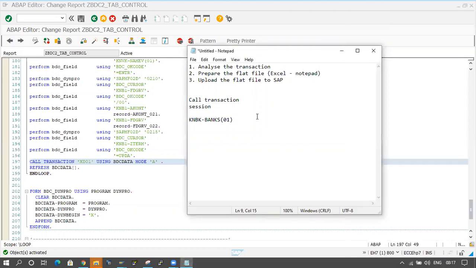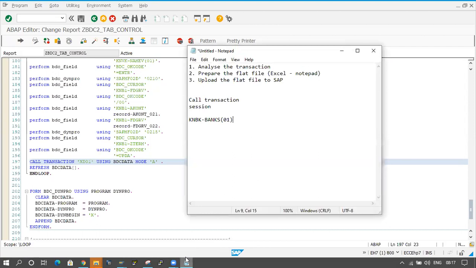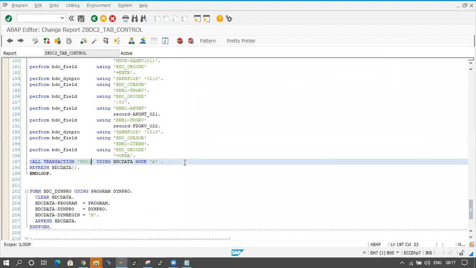So till now we have discussed about call transaction method. Here I am using the call transaction, transaction name and BDC data like that. So this is the call transaction method, and one more method is the session method. If you know call transaction method, then session method is very easy. In place of this call transaction, we just have to use one function module. That's it. But in real time, 90% we have to go for call transaction only. Very rare cases we will go for session method.